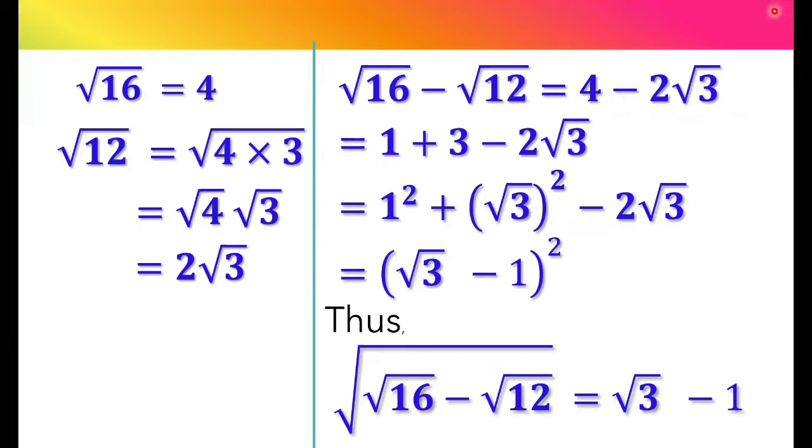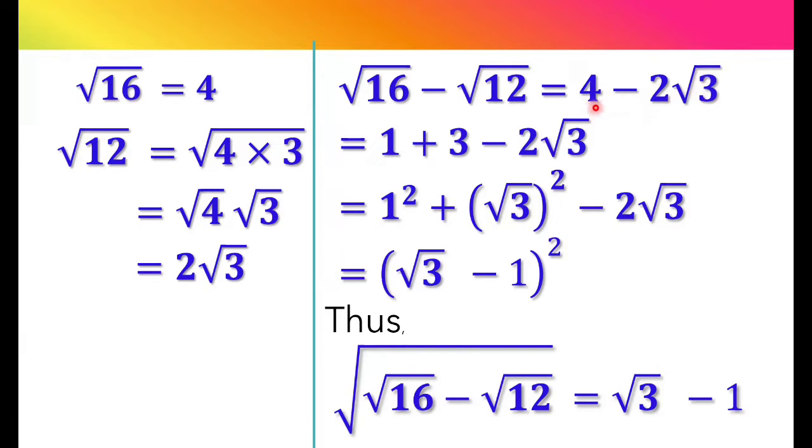First we take the square root of 16. So square root of 16 is 4. And then we write the square root of 12 as square root of 4 multiplied by 3. So 4 multiplied by 3 can be separated as square root of 4 times square root of 3. Now square root of 4 is 2 and square root of 3 stays as it is. Then we can rewrite square root of 16 minus square root of 12 as 4 minus 2 square root of 3.